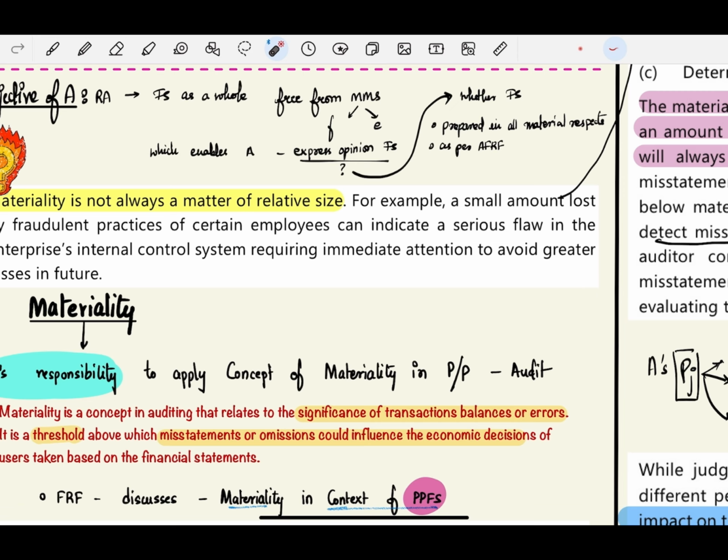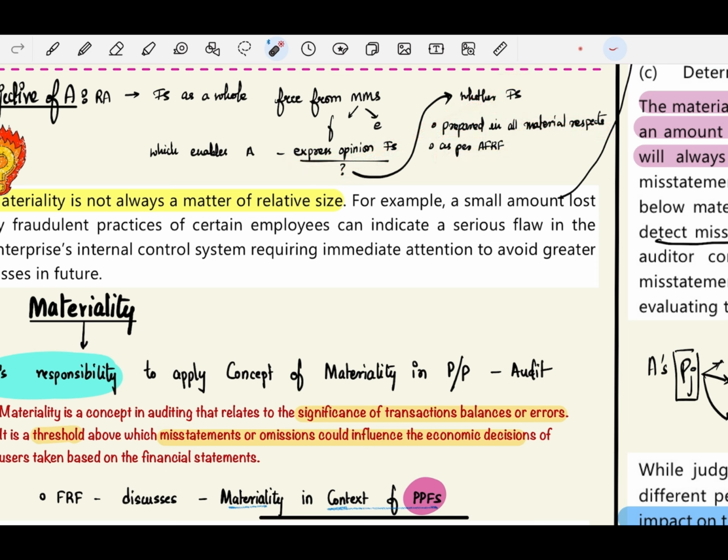What is the main objective of the auditor? He has to express an opinion on the financial statements, and for that he has to obtain reasonable assurance that the financial statements are free from material misstatement. He has to express an opinion stating that financial statements are prepared in all material respects and as per the applicable financial reporting framework. Now here is an important thing.